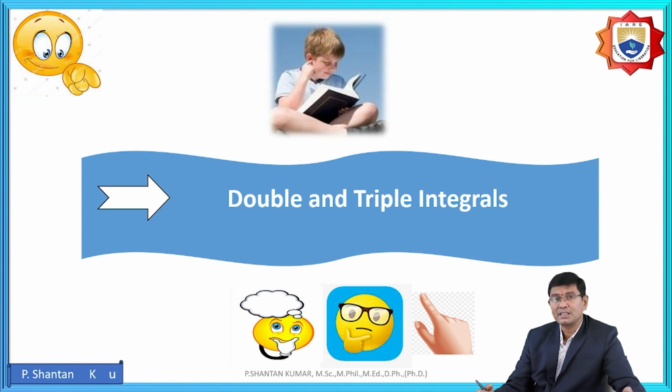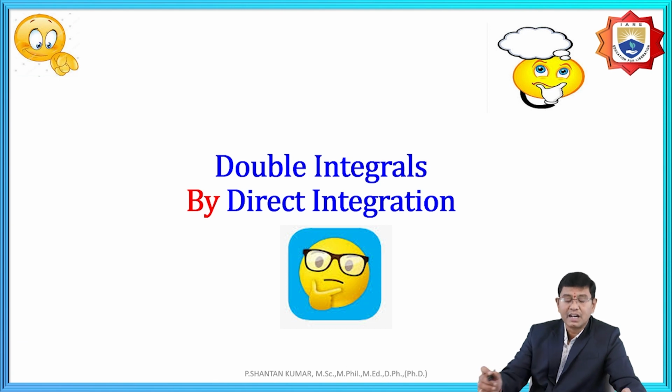Now, today we are going to discuss double and triple integration again. The concept is under two integrations and three integrations. Here, we will see how to find solutions with constant limits, variable limits, polar coordinates, area bounded by a region, change of order of integration, and triple integration with constant and variable limits. For example, double integration by direct integration.